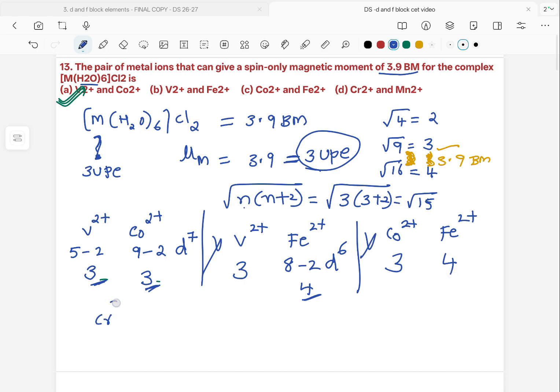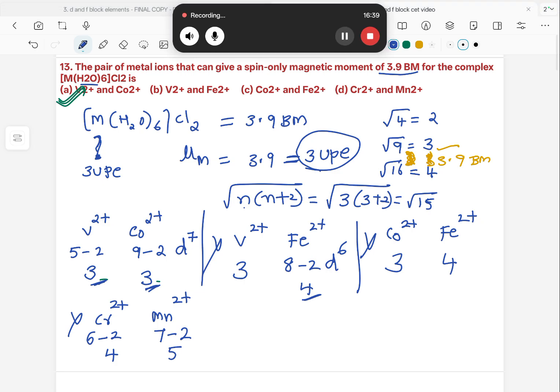Last option, Cr2+ and Mn2+. Chromium has 6 valence electrons minus 2, d4 configuration, 4 unpaired electrons, so this also cannot be the option. Manganese 7 minus 2, 5 unpaired electrons, so option A is the right answer for the given question.